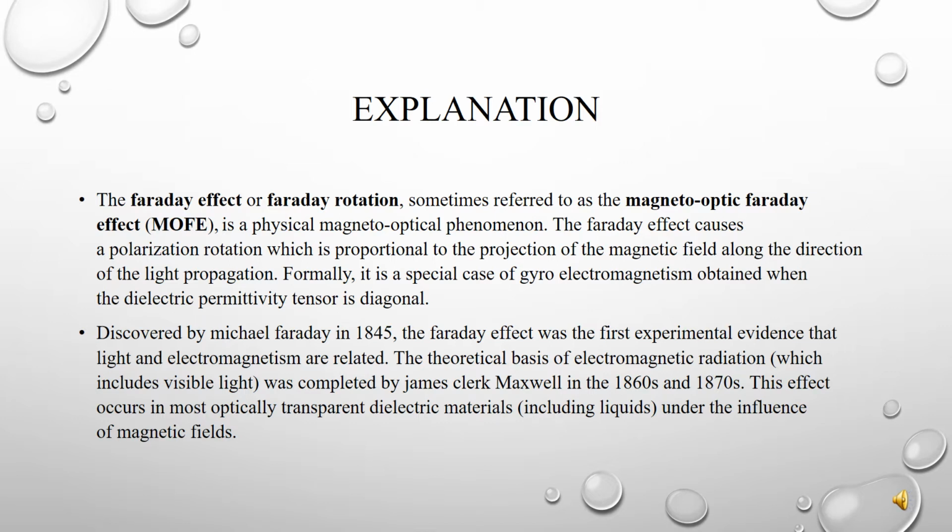Faraday rotation was discovered by Michael Faraday in 1845. The Faraday effect was the first experimental evidence that light and electromagnetism are related. The theoretical basis of electromagnetic radiation was completed by James Clerk Maxwell in the 1860s and 1870s. This effect occurs in most optically transparent dielectric materials under the influence of magnetic fields.